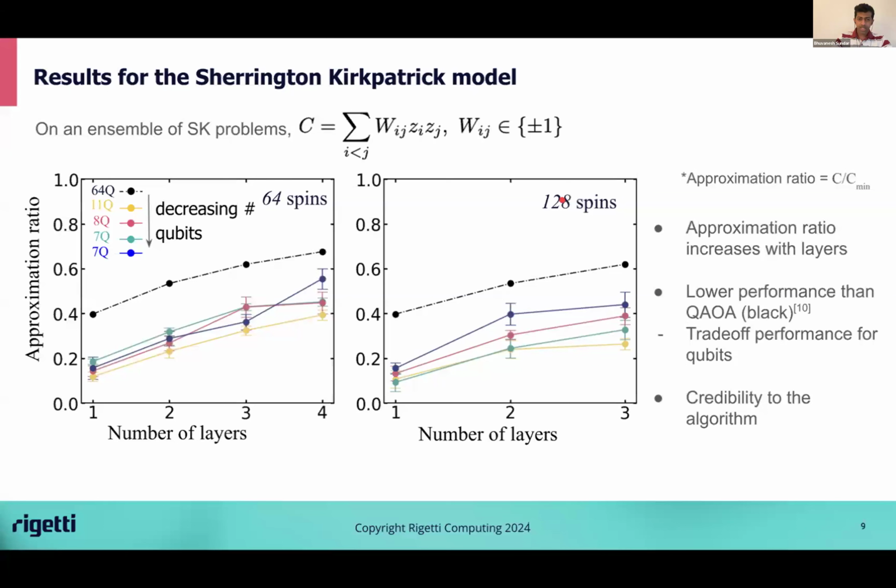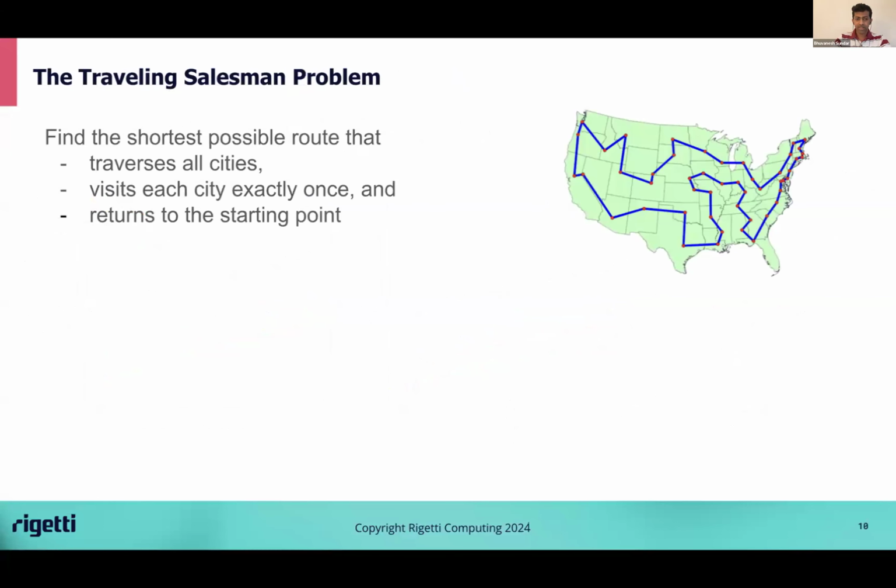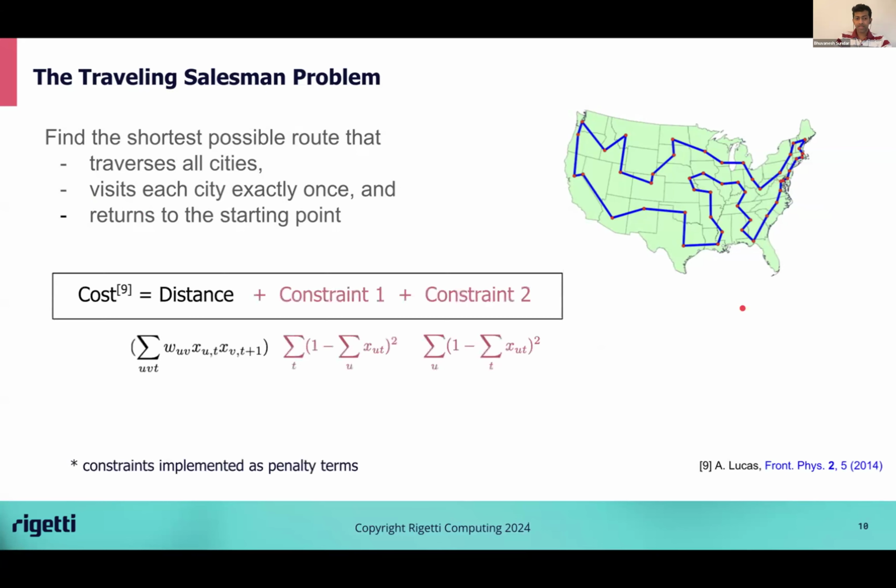Next, we consider a slightly more relevant problem that's closer to real-world problems, which is the traveling salesman problem. The goal here is to find the shortest possible route on a map that traverses all the cities on a map, such that each city is visited exactly once, and we return to the starting point. This problem is expressed as a cost function, and the cost is nothing but the length of the route, the distance of the route, plus the two constraints that are listed here. Mathematically, these are the terms in the cost function. I'll just note that the constraints here are implemented as penalty terms in the bit string. So if a bit string violates a constraint, then it incurs a large penalty.